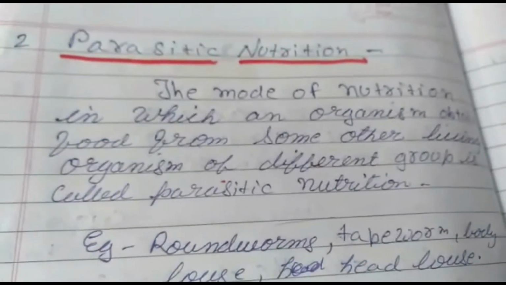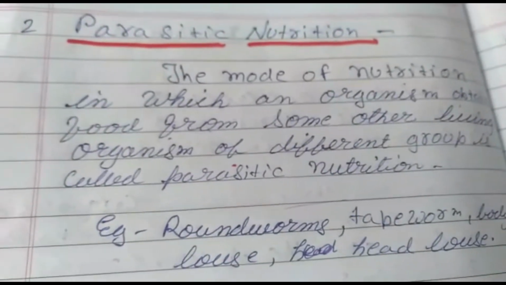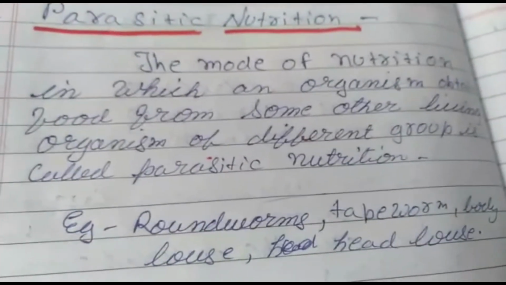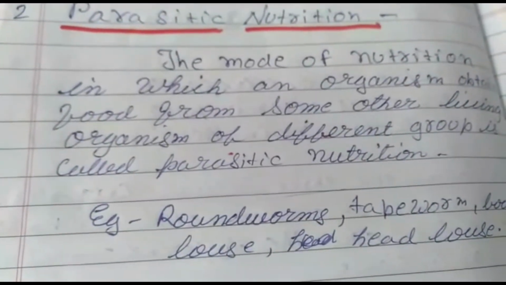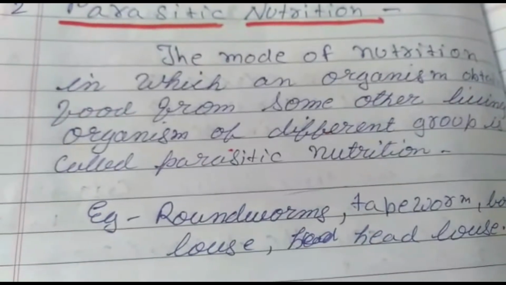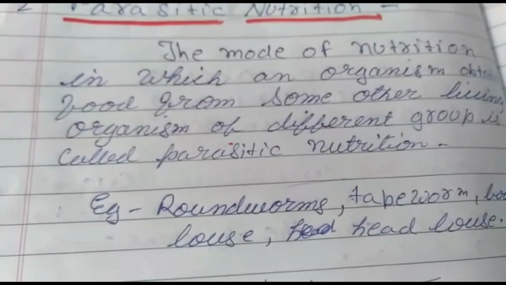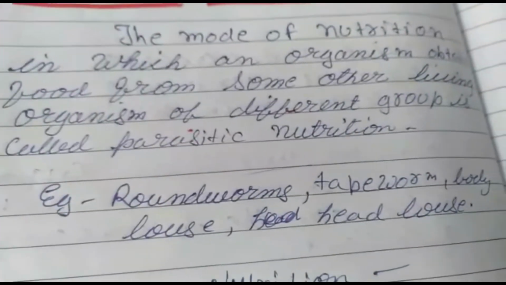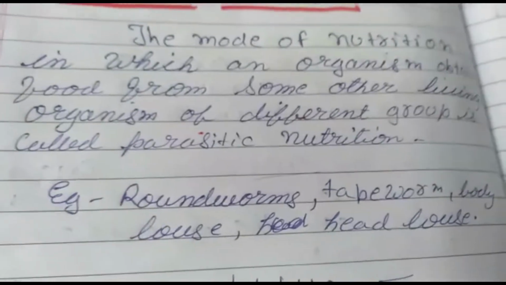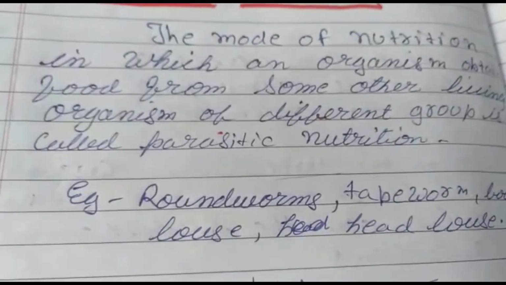How do parasites take their nutrition? Parasites live on or inside the body of another living organism, and they get benefited from the host, but the host is harmed by these parasites. They cause infection to the host.